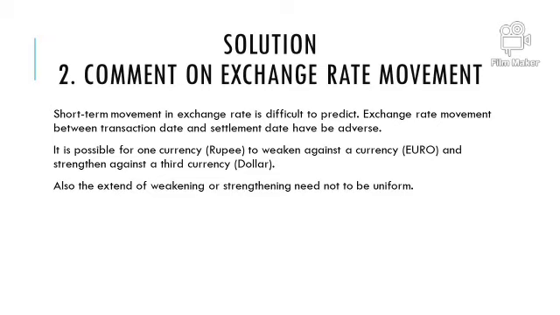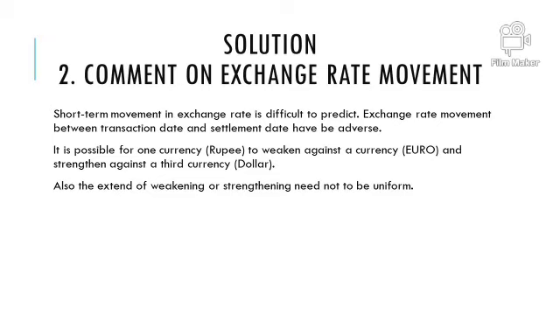In this case study the rupee was weakening against the euro, like it was 50 and now it becomes 52. But in the case of the dollar, the rupee is strengthening.